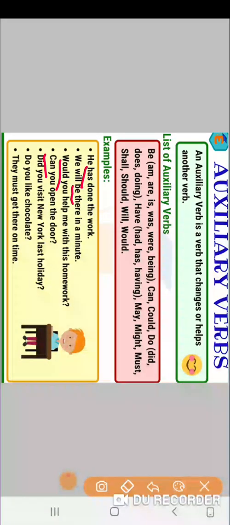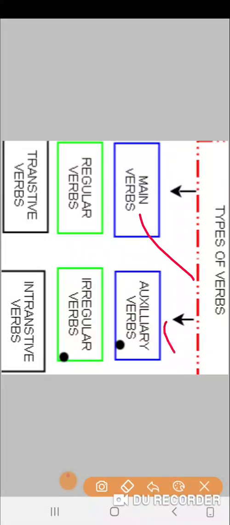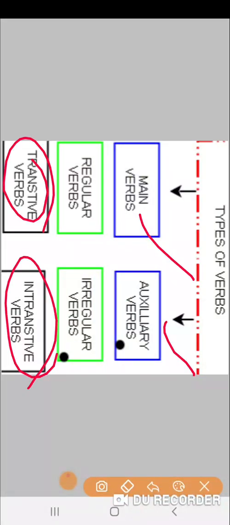Did you visit New York last holiday? Did is the helping verb. Do you like chocolate? Do is the auxiliary verb. They must get there on time. So must is the helping verb, which is helping the main verb. Now we have completed the types of verbs, the main verbs and auxiliary verbs. Now let's move towards the transitive and intransitive verbs.